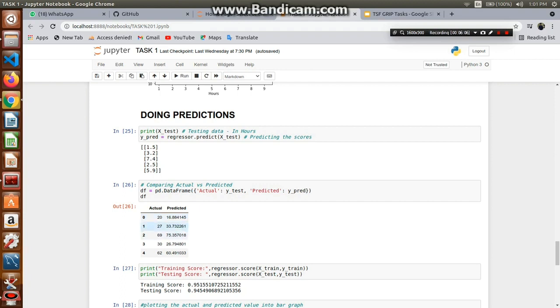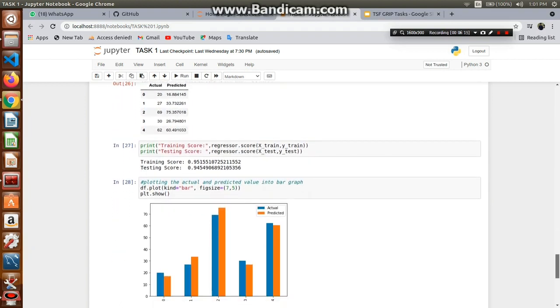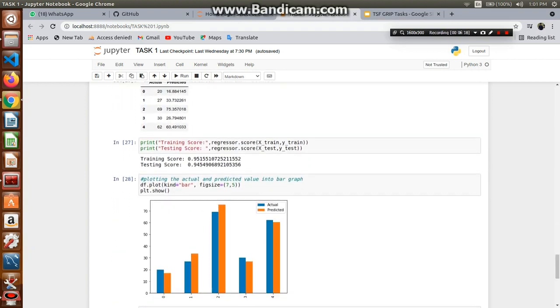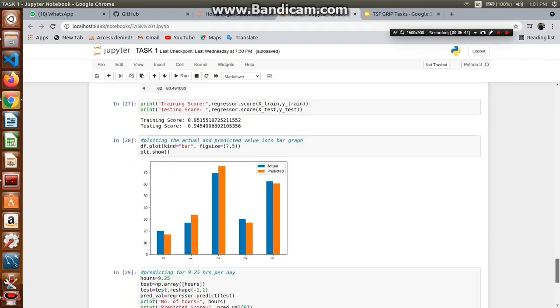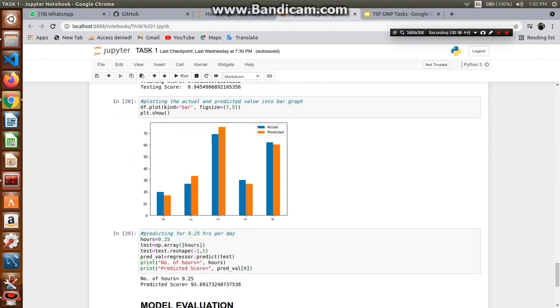After that we'll start doing the prediction. After the model is trained, we'll use the test data set, that is x_test, which will have testing features of hours. And after that we'll predict the output, and we want to know whether the predicted output is close to the actual output. So the actual value is 20, the predicted value is 16.84, the actual value is 27, the predicted value is 33. So we can see that the actual and the predicted values are somewhat close to each other.